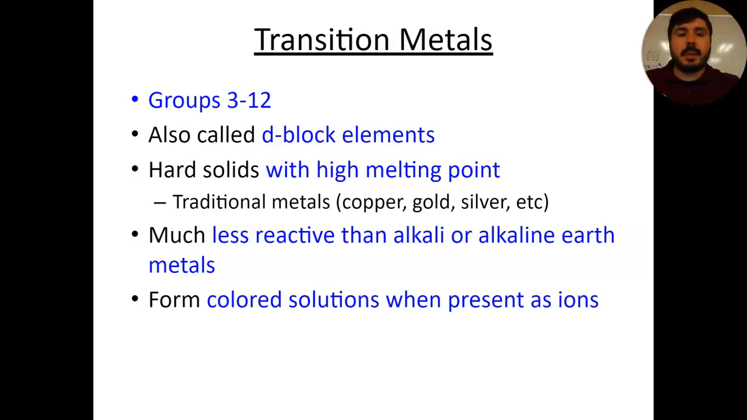Now, they're also sometimes referred to as our D block elements. That's not really a phrase you hear me say often, but plain and simple, they are very, very hard metal solids with very high melting points, right? So they're going to be the traditional metals you think of: copper, gold, silver, and maybe some nickel, cobalt, or iron. Those are some other transition metals on this list that you can probably think of and know about previously.